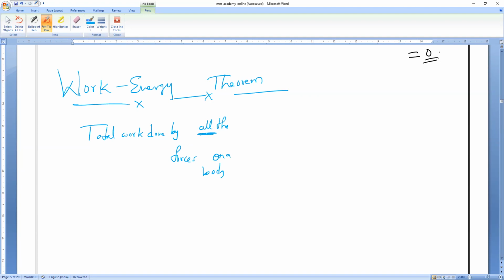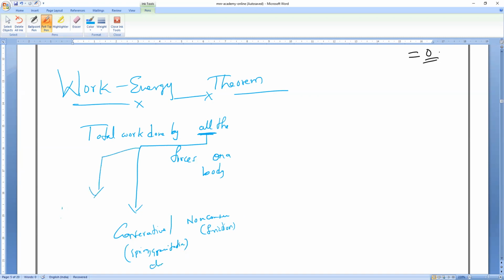What do you mean by all the forces? Just now, in the last lecture, we studied it. It may be conservative, or it may be non-conservative. Non-conservative means friction. Conservative means a spring force, gravitational force, electrostatic force.